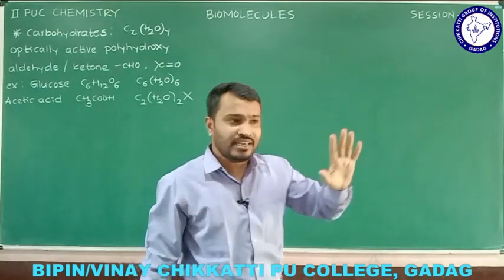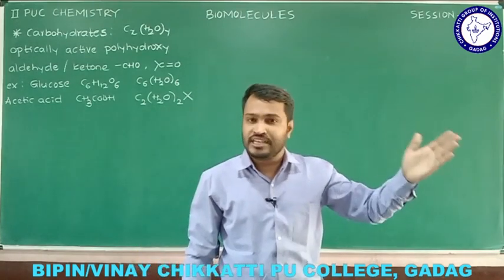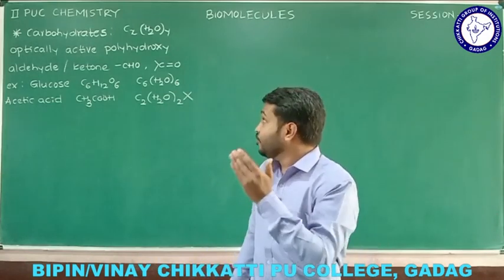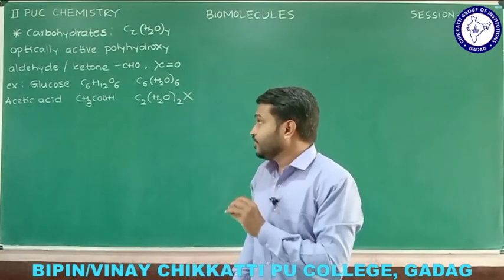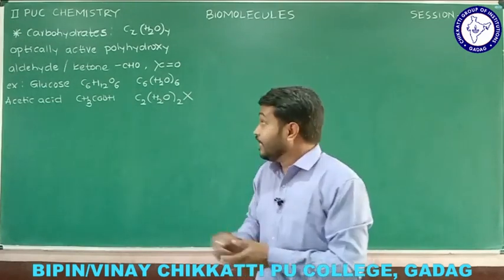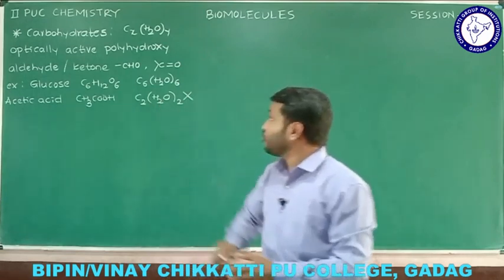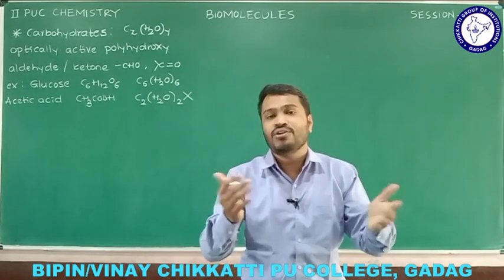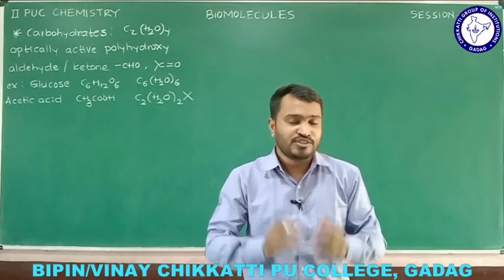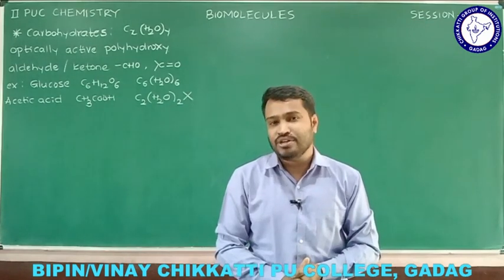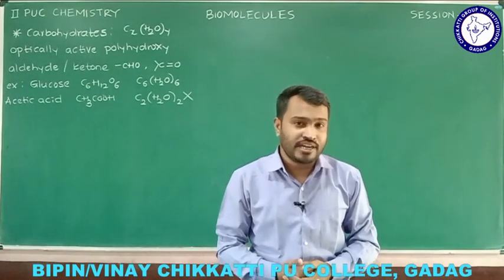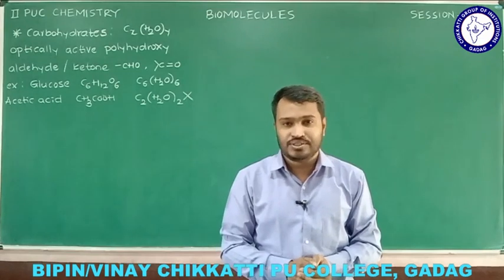Why? Because in acetic acid we are not going to see any kind of aldehyde or ketonic group, and we are not going to observe polyhydroxy groups either. Acetic acid is a weak acid, isn't it? Therefore, even though it follows the general formula CxH2OY, it is not actually a carbohydrate. This is one concept you should know. So finally, carbohydrates are nothing but optically active polyhydroxy aldehydes or ketones. We call them carbohydrates.